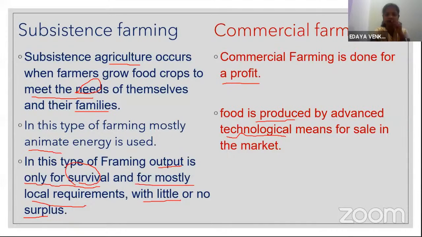Got it? Now, in subsistence farming, often very few workers are employed. Here only the farmer and the family are working, but in commercial farming, many workers are employed.